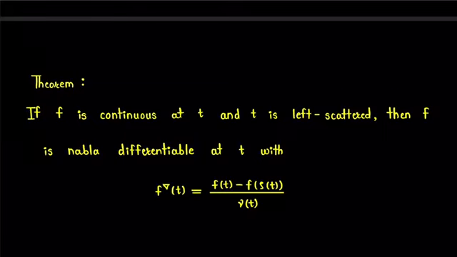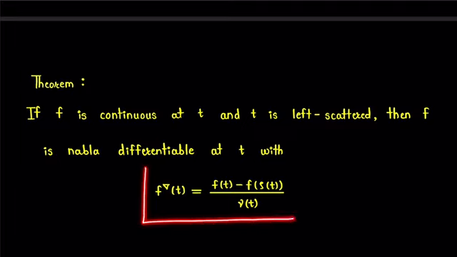In this video, we are going to prove this theorem based on the concept of nabla derivative of a function in time scale. The statement of the theorem is: if f is a function which is continuous at point t and t is left scattered, then the function f is nabla differentiable at point t, with nabla derivative of function f at point t equal to f of t minus f of rho t divided by nu t, where rho t is the backward jump operator and nu t is the backward graininess function. All these concepts are discussed in our earlier videos.